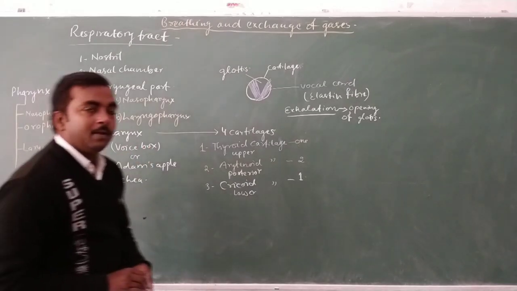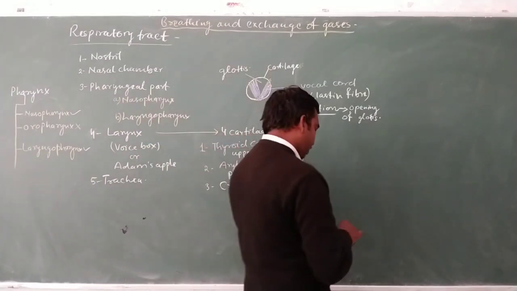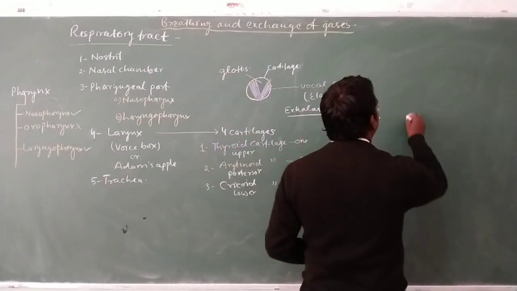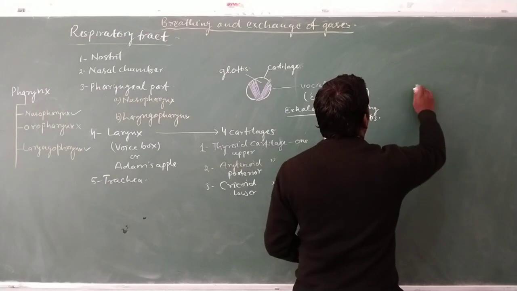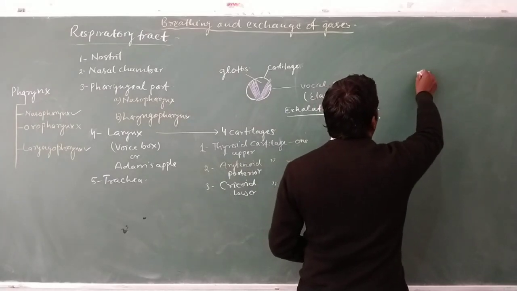So how is the structure of trachea found in our body? Let us discuss with the help of a diagram.